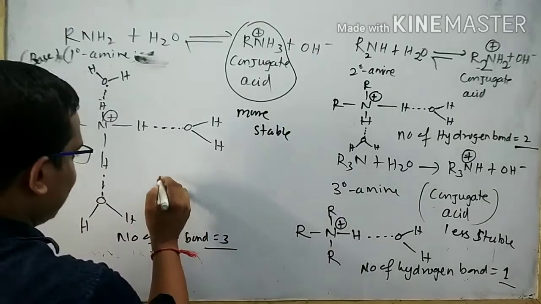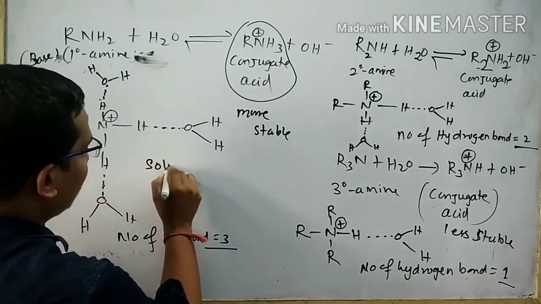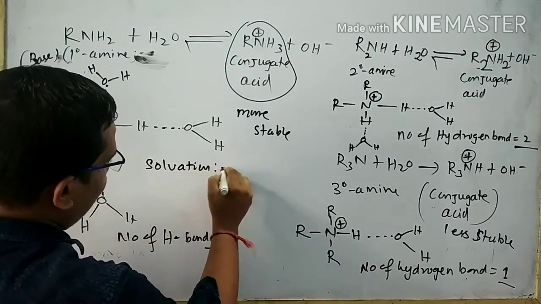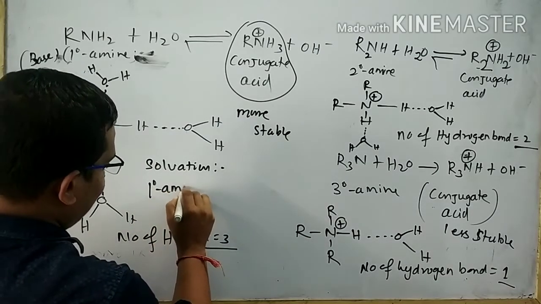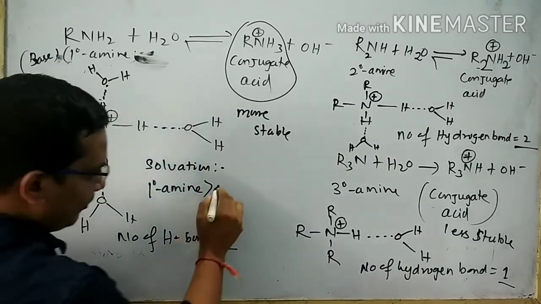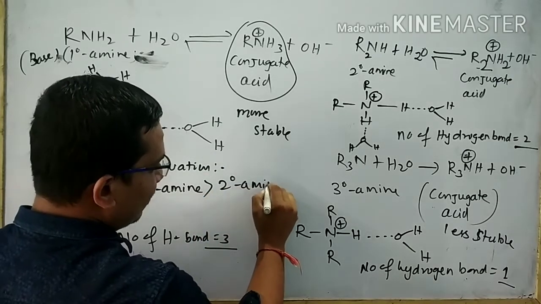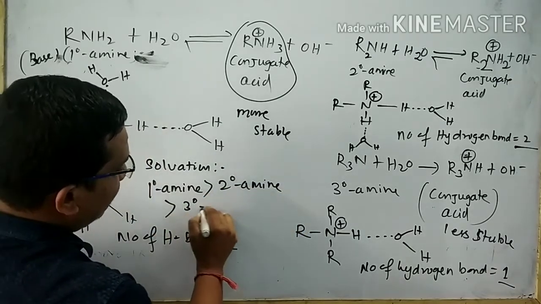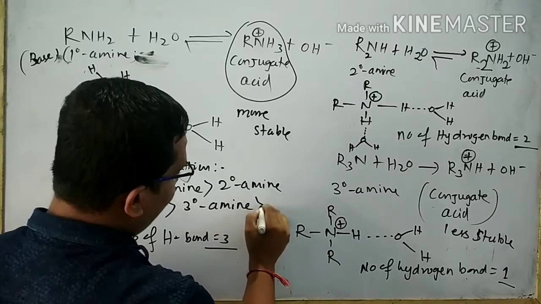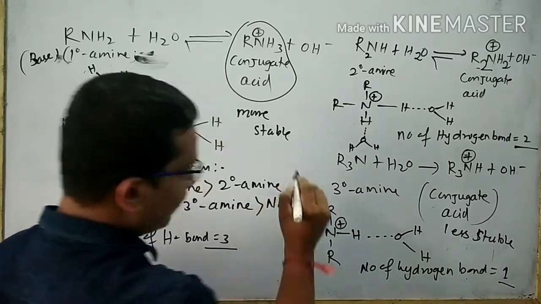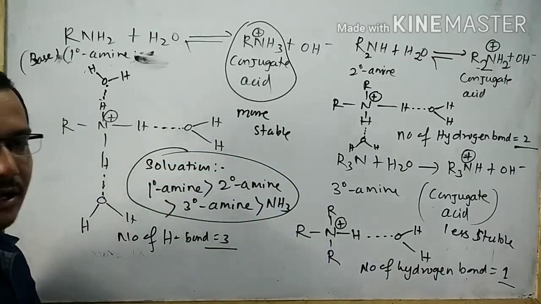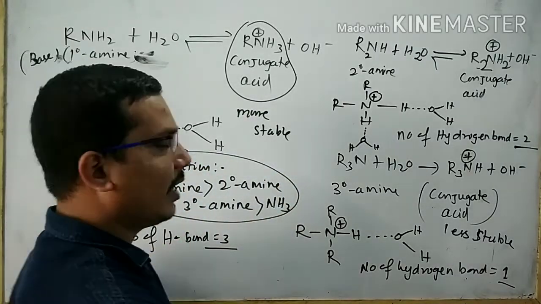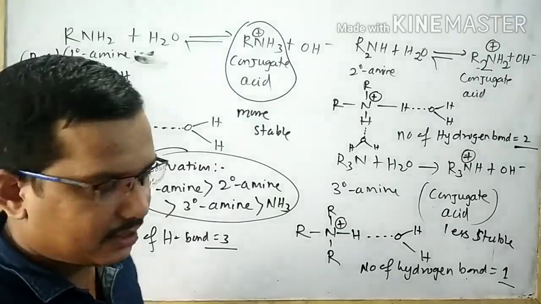So according to solvation, 1 degree amine is more basic than 2 degree amine, more basic than 3 degree amine, more basic than ammonia. This is the order of basic strength of amines and ammonia according to solvation.